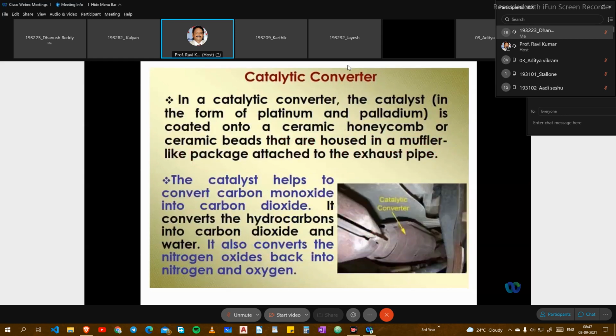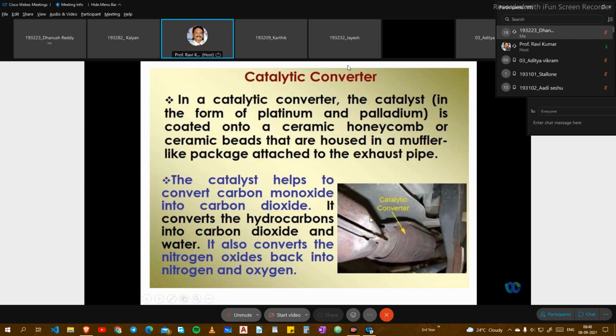Now I'm going to talk about the catalytic converter. It is designed like a small tube; this is the shape of the catalytic converter. It has two narrow connectors. One side is connected to the exhaust gas. This is a canister, which we call the silencer. You may have heard that silencers are there for two-wheelers and four-wheelers also, because after combustion a lot of exhaust gases come out with sound, noise, and pollution.